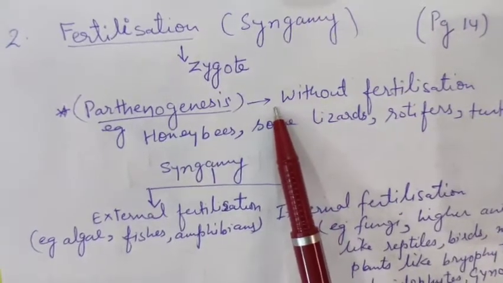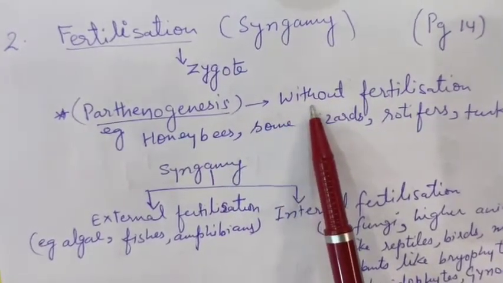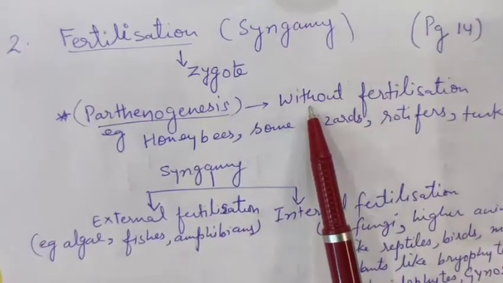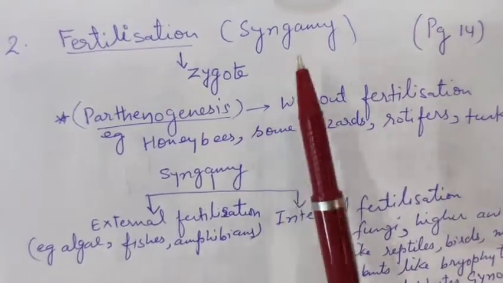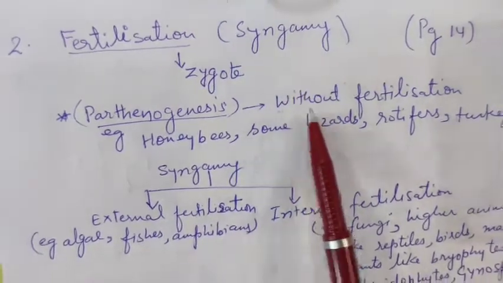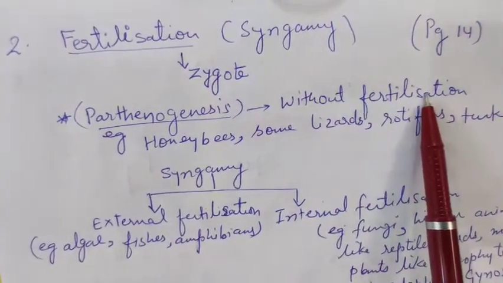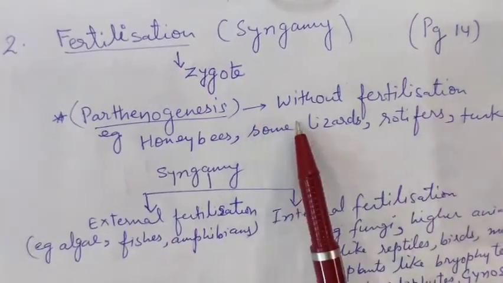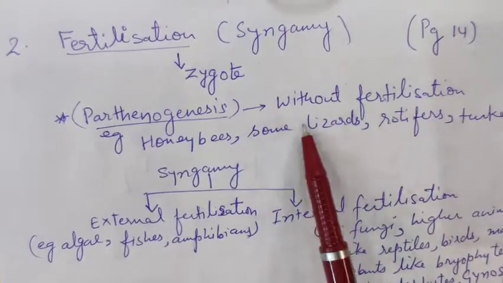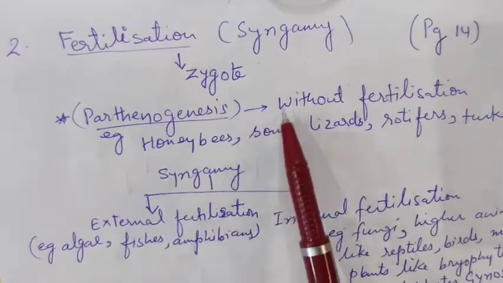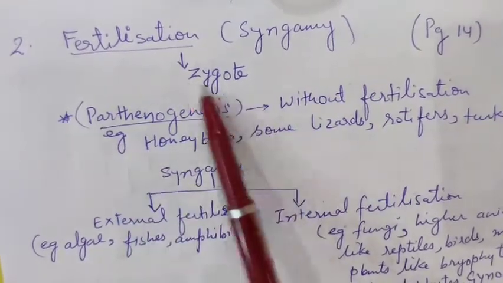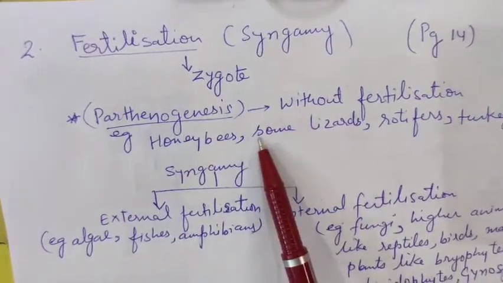It is that type of reproduction where a female gamete doesn't undergo syngamy. There is no fertilization, but still that results in the production of an organism. And these organisms which are produced by the parthenogenesis process are always haploid.